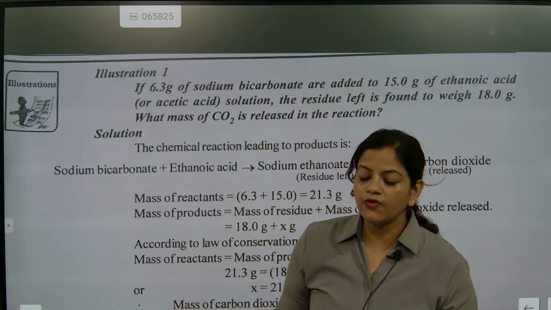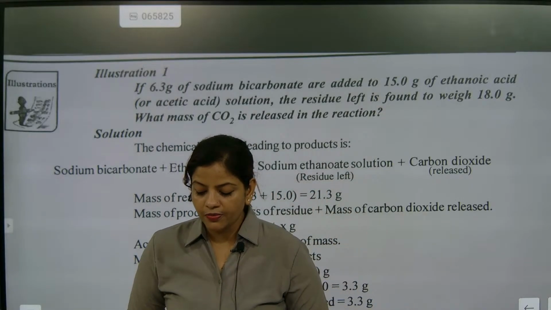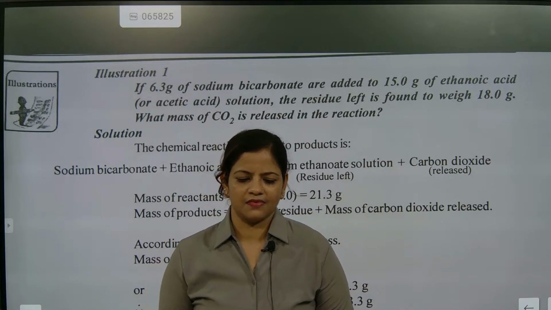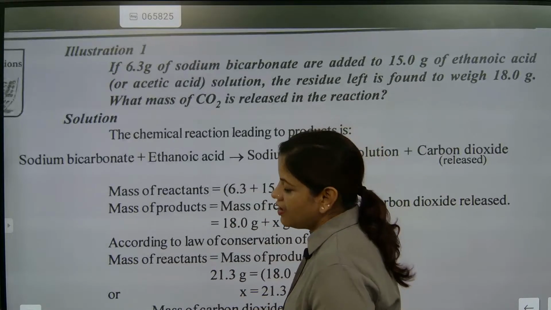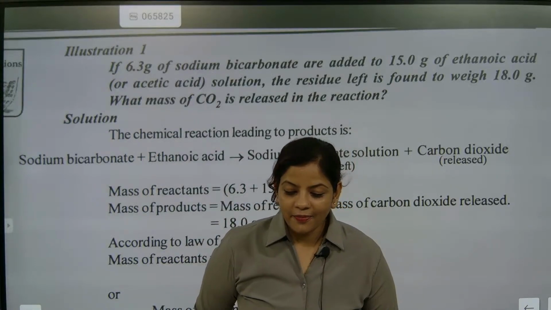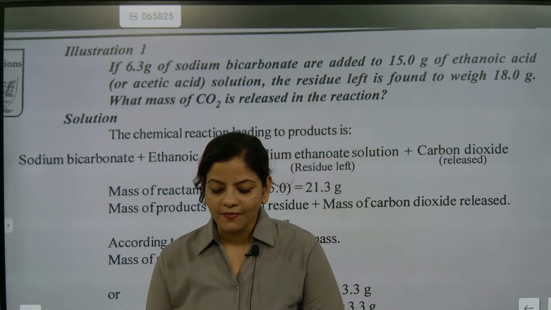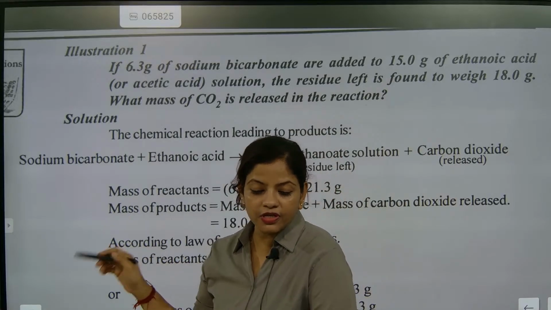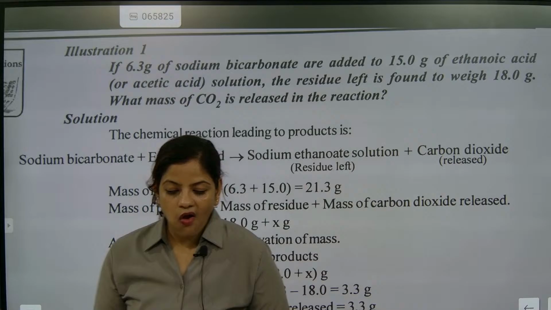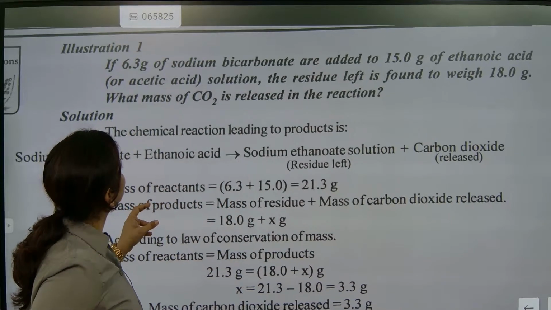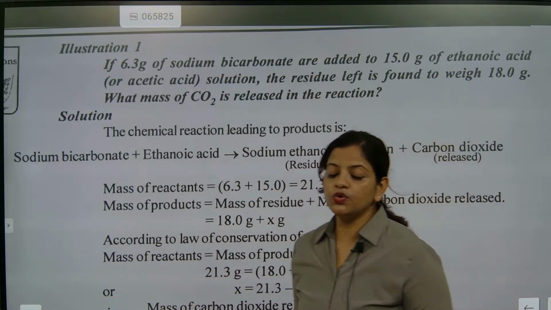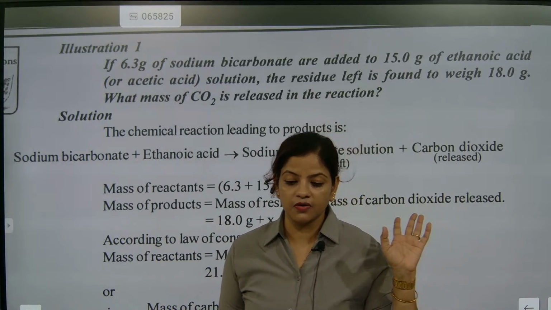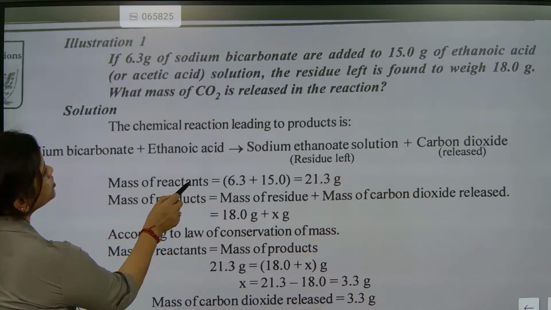If 6.3 gram of sodium bicarbonate, Na2CO3, is added to 15 gram of ethanoic acid, acetic acid, so 15 gram of ethanoic acid and sodium bicarbonate, Na2CO3. We are going to solve this question. Let's check this one out.